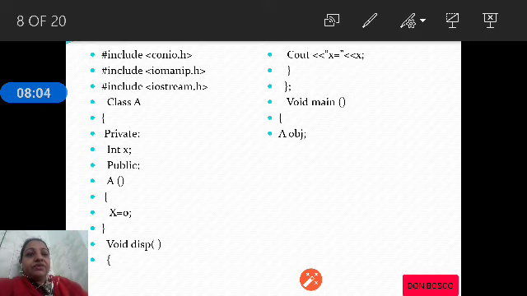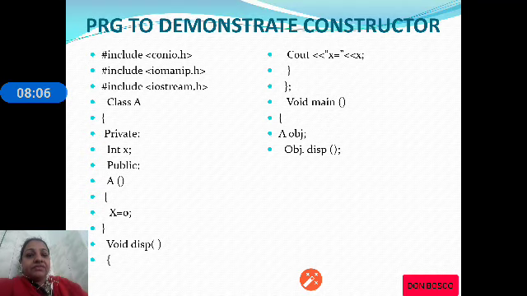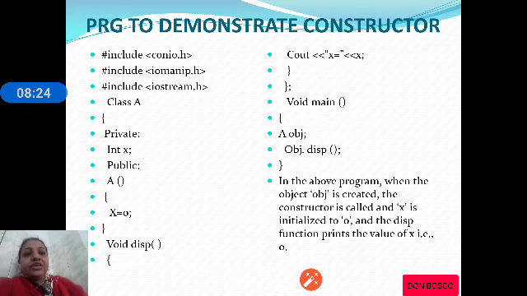Whenever we want to print the value of x, we will call the function disp. Disp will print the value of x. So when we create the object, the constructor is executed, and when we display the object, the value of x is printed. So this is a program which demonstrates the constructor.